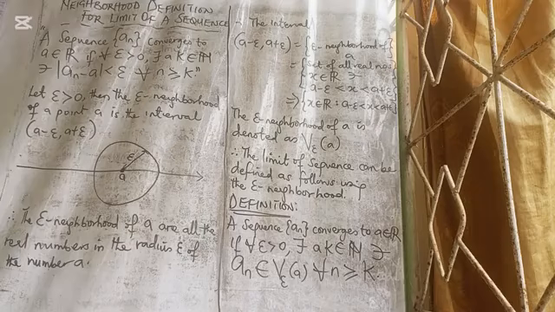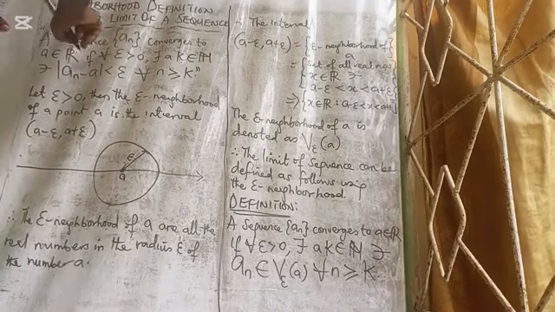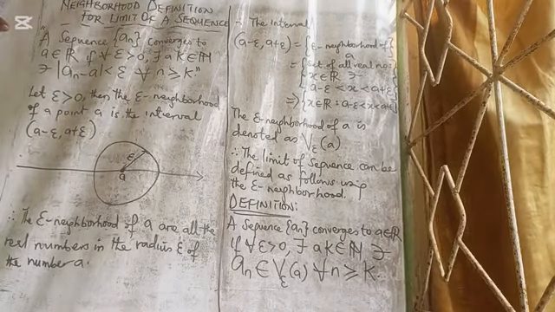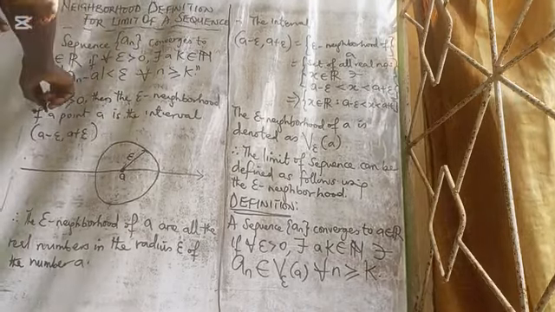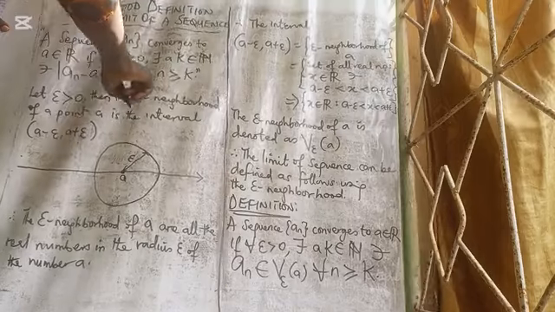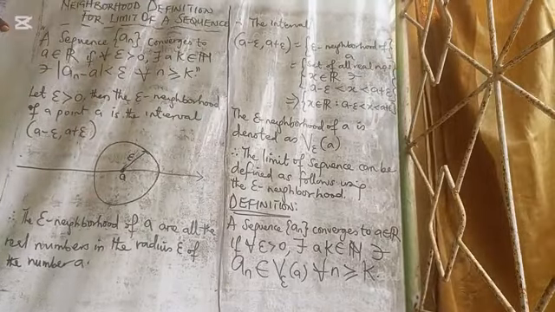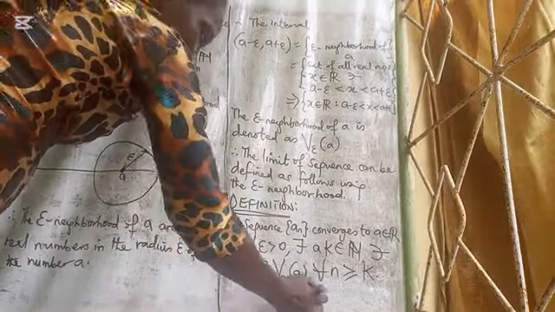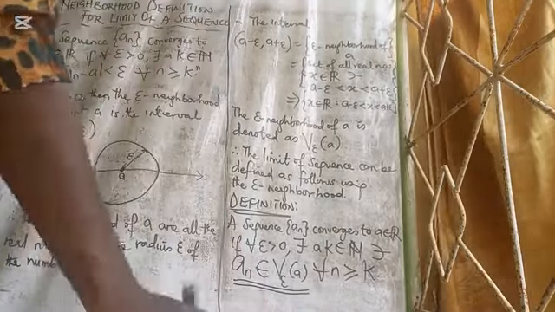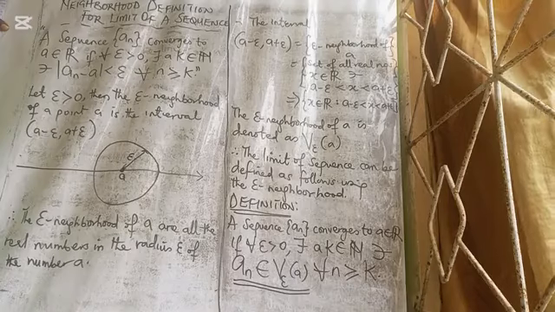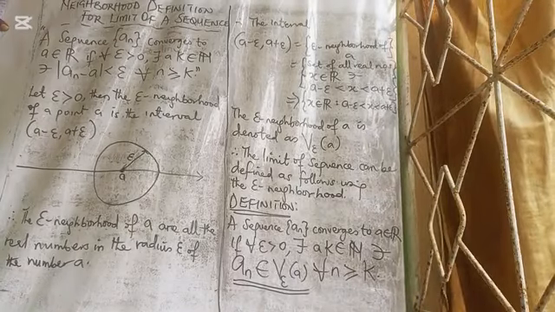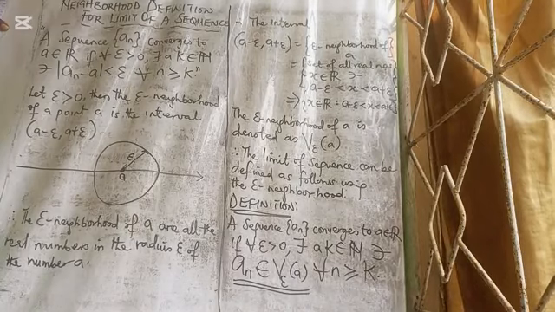Remember we said we want to bring out what? The neighborhood definition for limit of a sequence. So now instead of saying such that the absolute value of a_n minus A is less than epsilon for all n greater than or equal to k, we say what? Such that a_n belongs to what? The epsilon neighborhood of A for all n greater than or equal to k. That is the neighborhood definition for limit of a sequence.